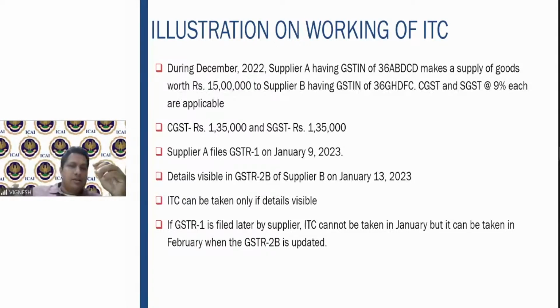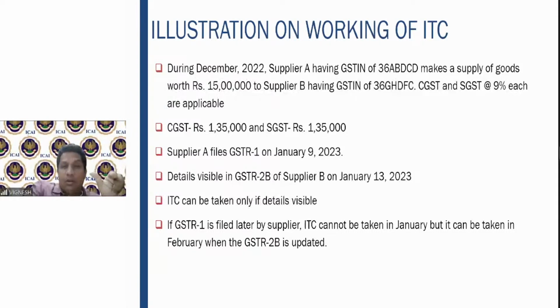Did you understand? So this 1,35,000, whatever is filed there, supplier B can see in his GSTR2B that 1,35,000 appears. Only if it appears, he can claim the input tax credit. Very, very clear. This is what that rule means. I hope you understood. Once I file GSTR1, the details will be available in the GSTR2B of that particular recipient. Once he can see that, only then can he claim the respective input tax credit.